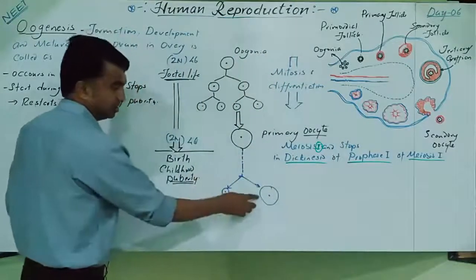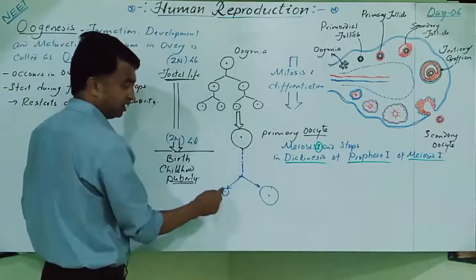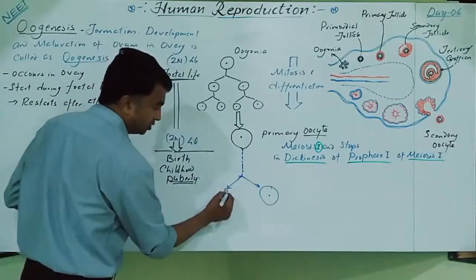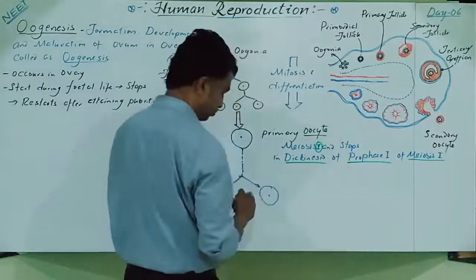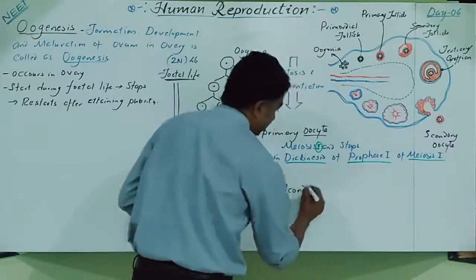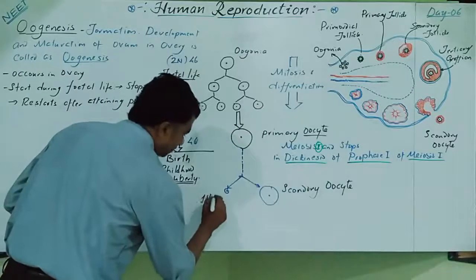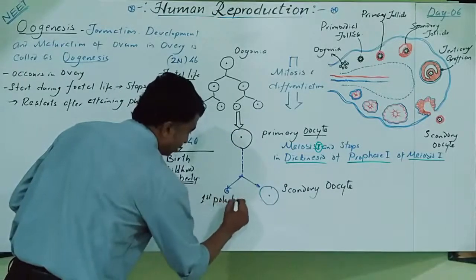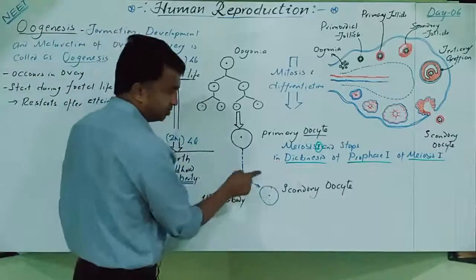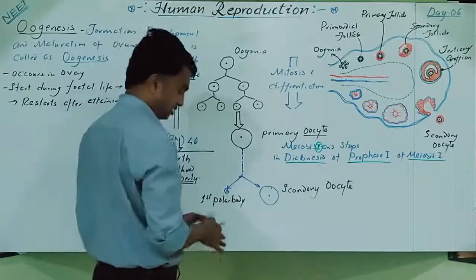Again it restarts. After this one, this larger one is called the secondary oocyte, and the smaller cell is called the first polar body. So this is the secondary oocyte, and this one is the first polar body. Now this meiosis is started and stopped somewhere near the prophase here, but completes